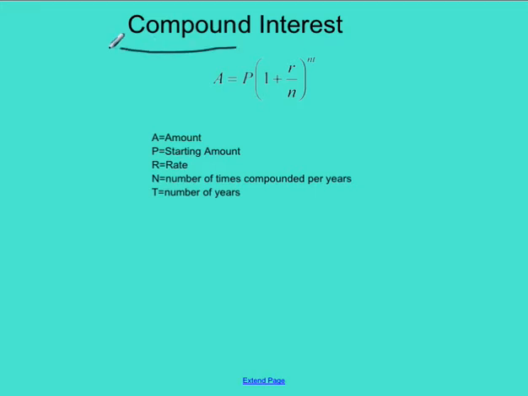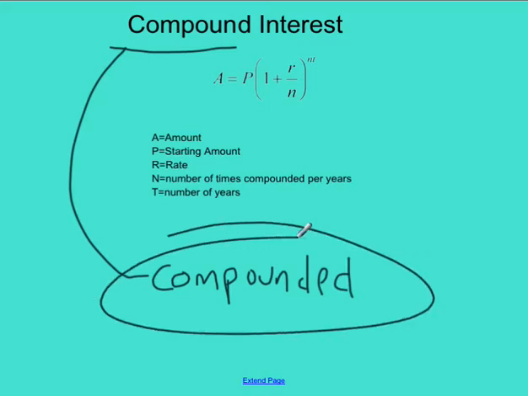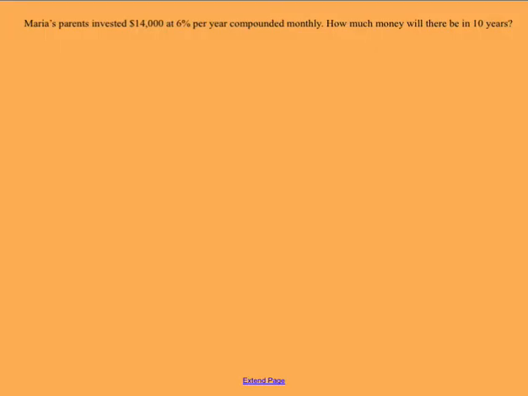So you're going to use the compound interest formula if in the problem it says the word compounded. If it says it's compounded annually, compounded monthly, whatever it is, if you see that word compounded, that means you need to use that compound interest formula. So make sure you have that written down because it is a tricky one to remember. So let's go ahead and take a look at this first one.